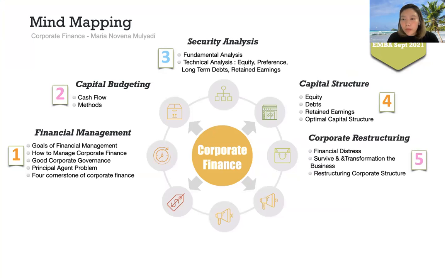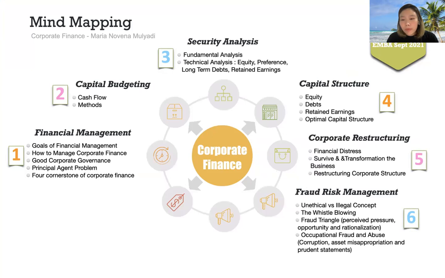Number 5 is about corporate restructuring, financial distress, survive and transformation of the business, restructuring corporate structure. Number 6 is about fraud risk management, unethical versus illegal concept, the whistleblowing, fraud triangle, perceived pressure, opportunity and rationalization, occupational fraud and abuse, corruption, asset misappropriation, and prudent statements.